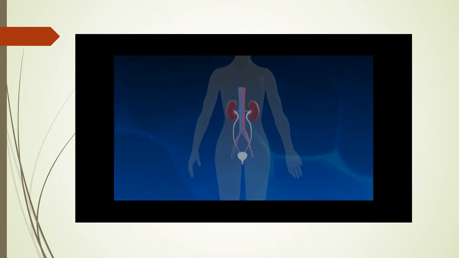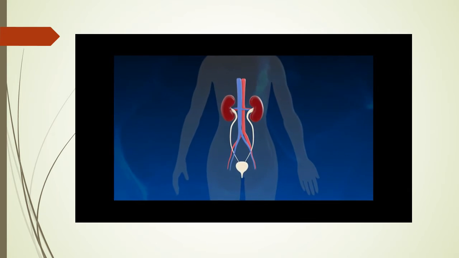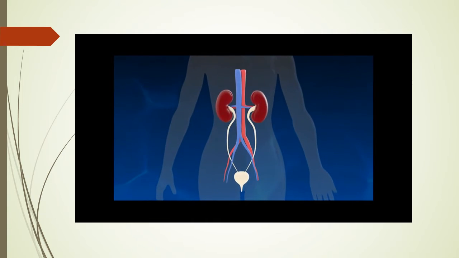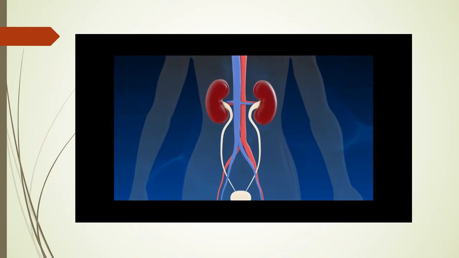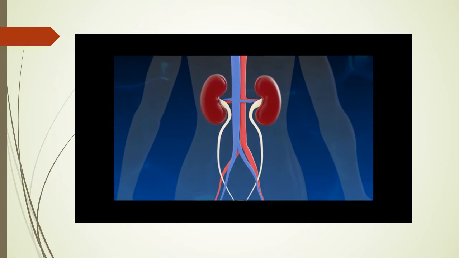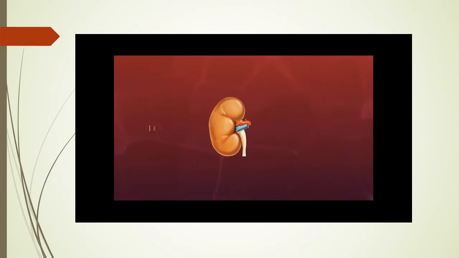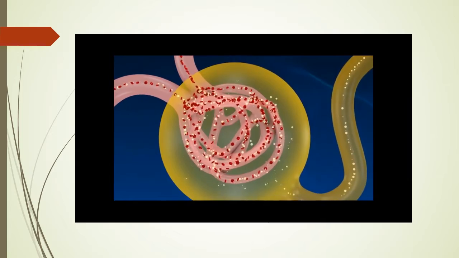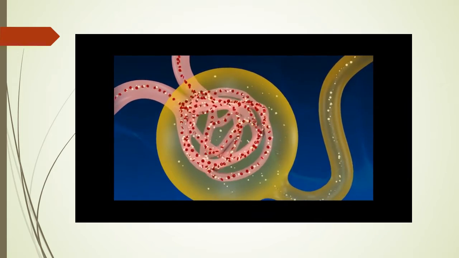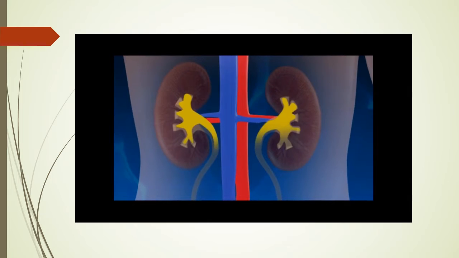The kidneys are a pair of bean-shaped dark brown organs located in the back of the abdominal cavity on either side of the vertebral column. Each kidney is about 10 cm to 12 cm long, 5 cm to 7 cm wide, and 2 cm to 3 cm thick.